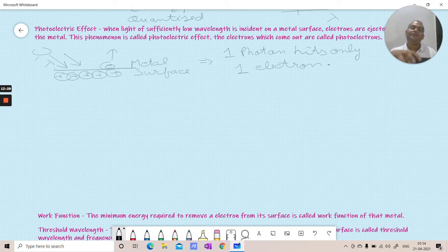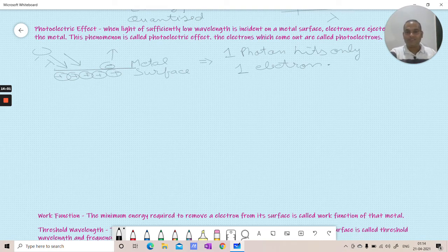Every metal has its own property, its own attractive power to keep these electrons bound on the surface. That boundness is called the work function. The property of a metal to keep these electrons bound on the metal surface is called the work function, which we can define in a different way also.